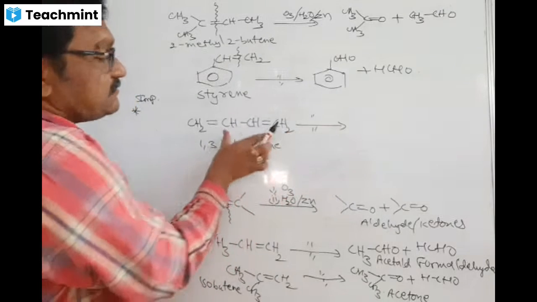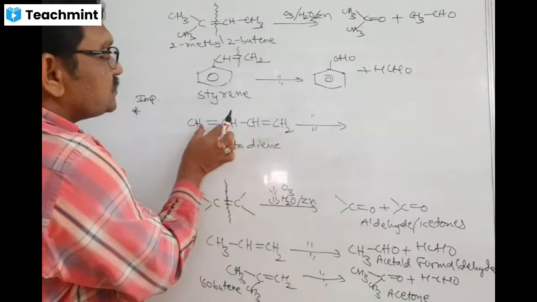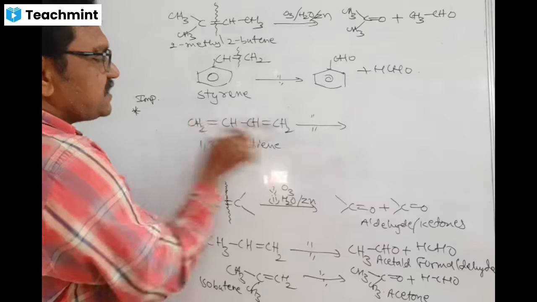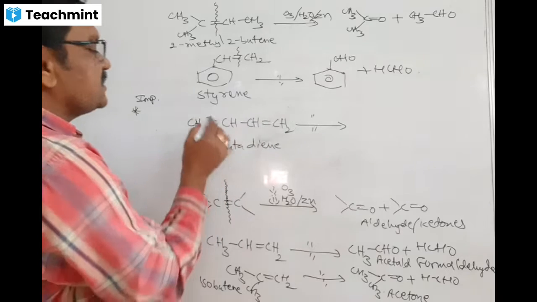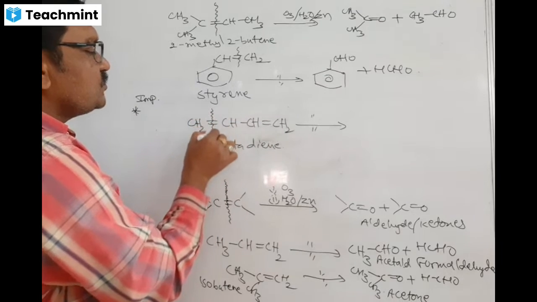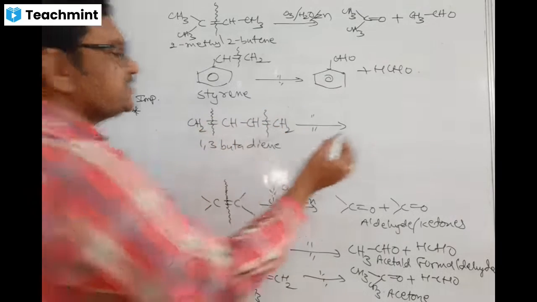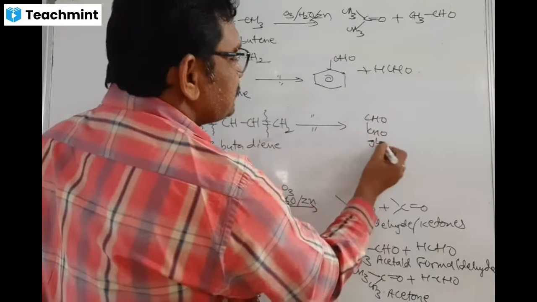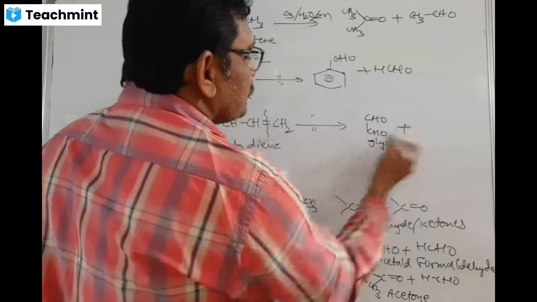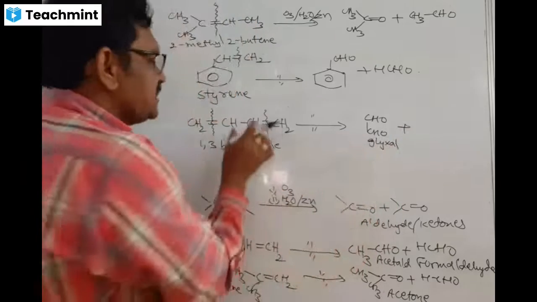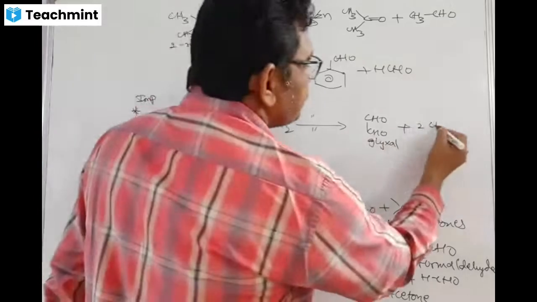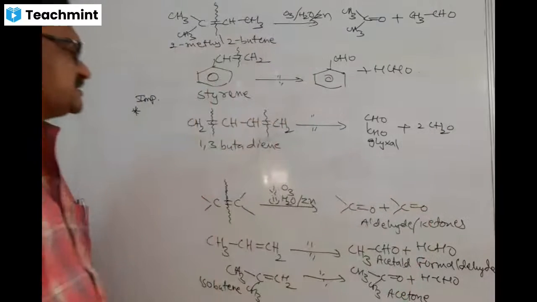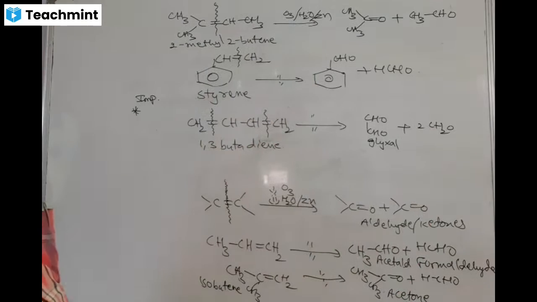That means in diene we have two double bonds. One double bond at first carbon and another double bond at third carbon. These two double bonds undergo cleavage. By this you are getting OHC-CHO, glyoxal, one mole, and another, two moles of formaldehyde. Formaldehyde means simply CH2=O, CH2=O.